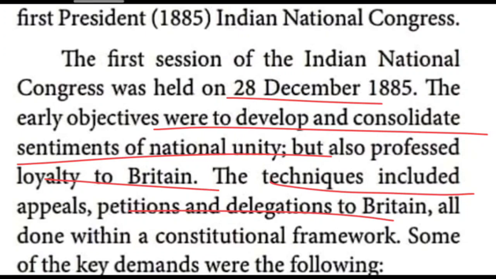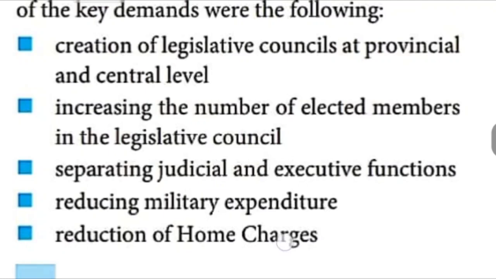What are the objectives? That is given in your book, children, on page number 82. These are the aims of the Indian National Congress. The first one: creation of the Legislative Council, at provincial as well as central level. Provincial, what is the meaning? State level. So what was their aim? At the state level as well as the central level, we need the Legislative Council. That was the first and foremost aim of the Indian National Congress.